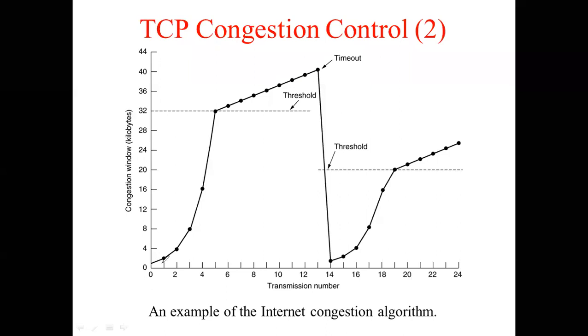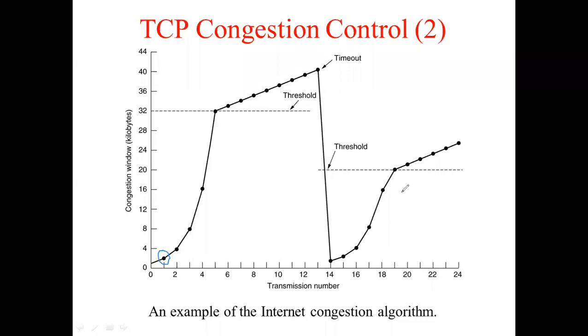Initially, it will send one segment of data, or maybe one MTU of data, and wait for the acknowledgement. I want you all to have a look at this part of the graph. Can you all see what I have circled now? It is showing you that initially one packet is sent. Suppose the acknowledgement to that packet comes back in time.